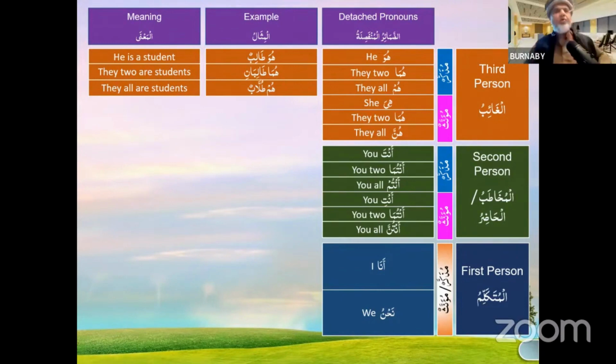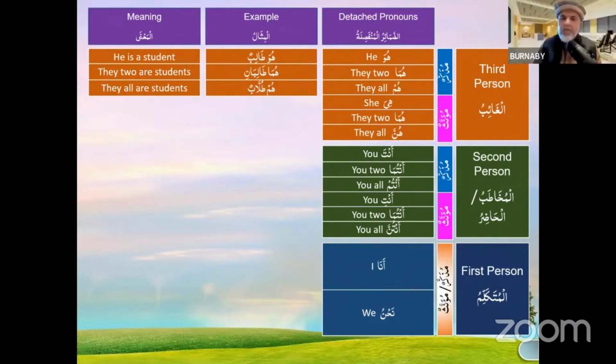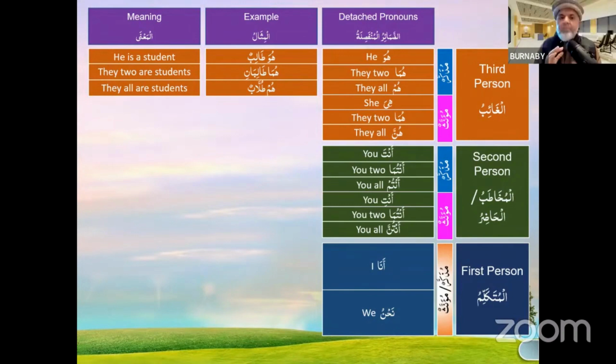Okay? So hum tullabun. Now, what is hum? Is it male? Yes. Is it jama, meaning more than two? Yes. Is it rafa? Yes. Why is it rafa? Because it's a detached proper noun, a detached pronoun. Okay.